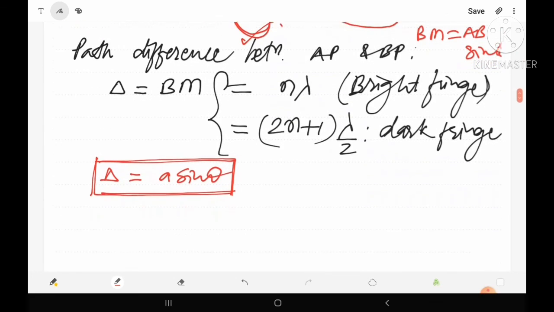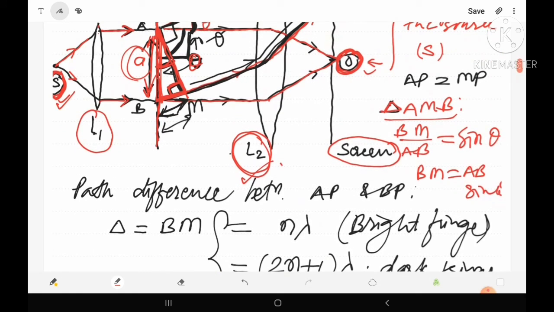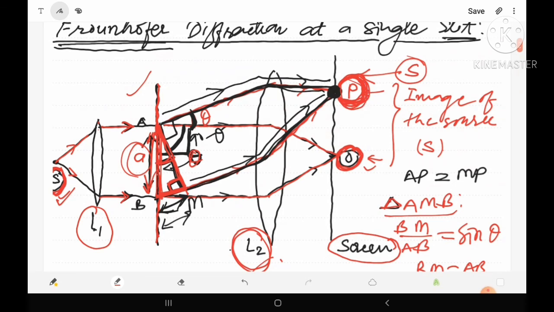So in this lecture, up to here. In the next lecture we will find, with the help of this path difference, how we can determine the intensity of the image that will be formed at point P. Thank you.